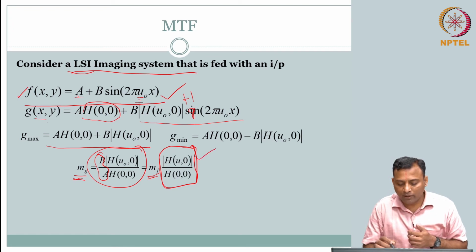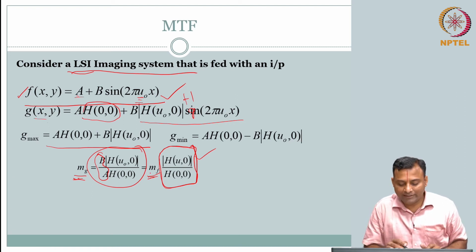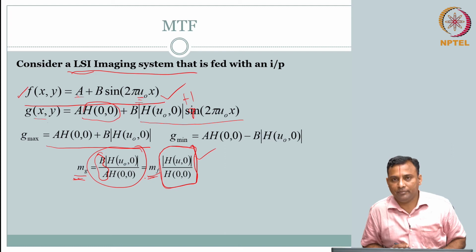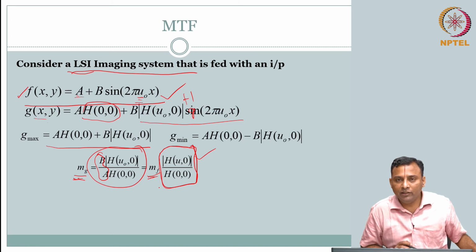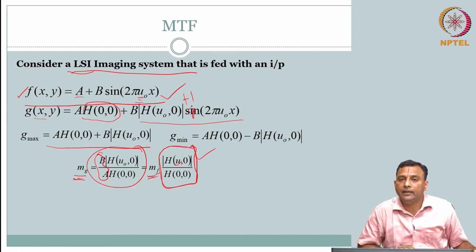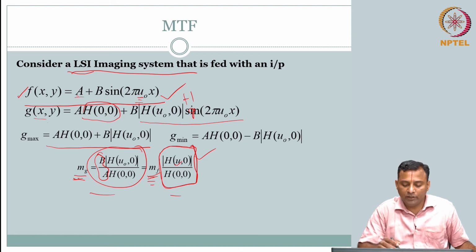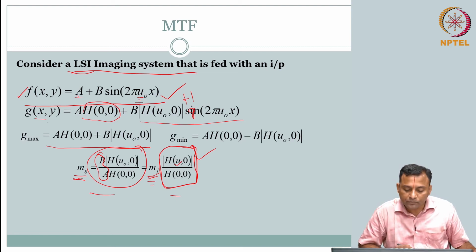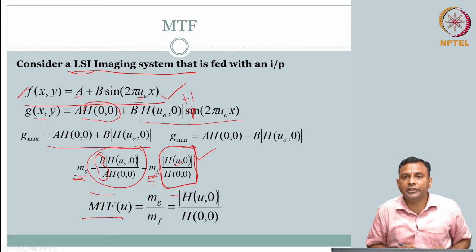Typically you do not get this to be 1. So your mg will usually be less than your mf, clear. Even though they have the same oscillation, the same frequency, the contrast in the output image can be inferred to be less than what it is at the input, because of the properties of the system. Okay. So in that way we can define your modulation transfer function.